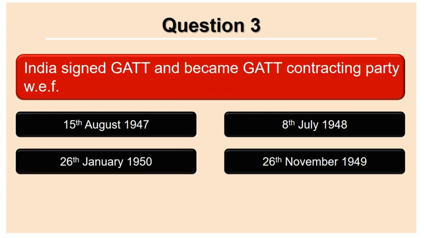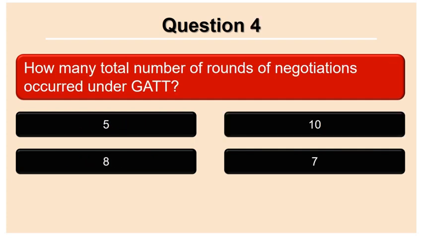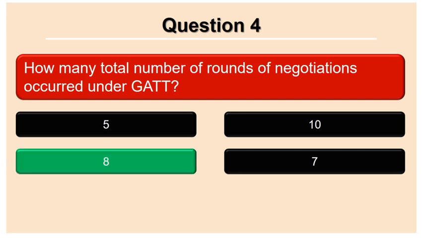India signed GATT and became GATT contracting party with effect from 15th August 1947, 8th July 1948, 26th January 1950, 26th November 1949. Answer is 8th July 1948. How many total number of rounds of negotiations occurred under GATT? 5, 10, 8, 7. Answer 8.